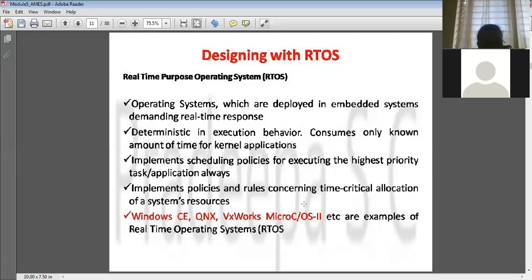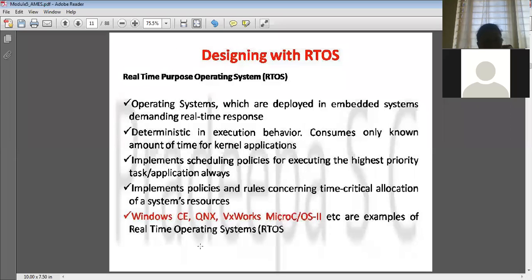So in that way, the operating systems are designed based on the task, whichever has got the highest priority should be assigned first. But in the general task, it is not like that, right? So here time plays a very important role. With respect to that, the operating system has to execute each task. Based on that, this operating system is designed. Okay. For that, there are certain policies or rules for conducting time critical allocation of system resources.